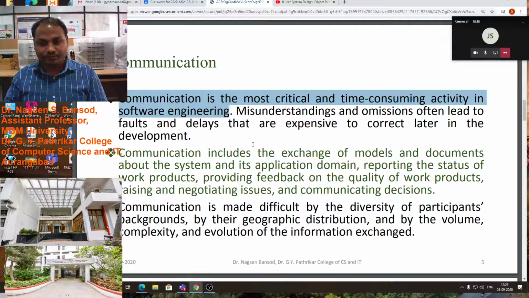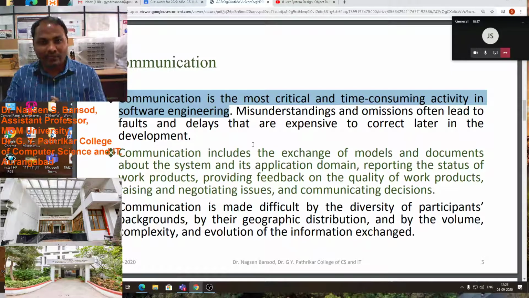Then it will be difficult, after completing the software, to rearrange it or add the missing part. So this communication part is very important.